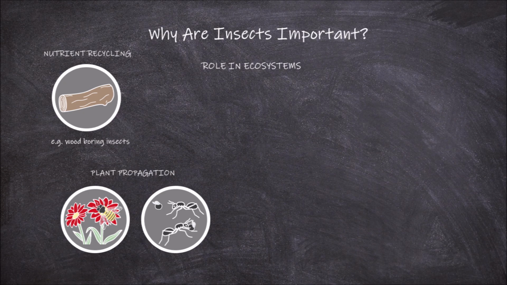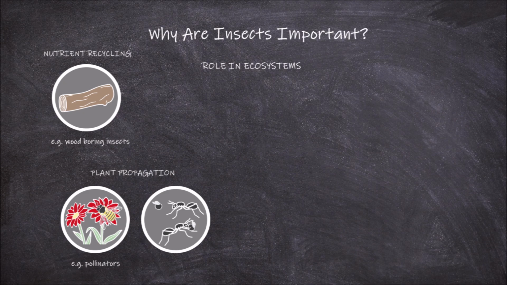Many insect species have a role as pollinators of plants. For example, the honeybee is probably one of the most well-known pollinators in the insect world. They move from flower to flower, collecting nectar and carrying pollen from flower to flower, aiding in the process of pollination essential for plant reproduction. Many other types of bees and members of other insect orders are also involved in this process of pollination, including beetles, butterflies, flies, and earwigs.